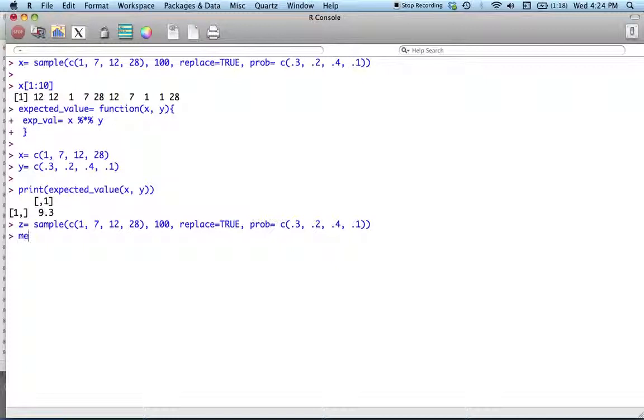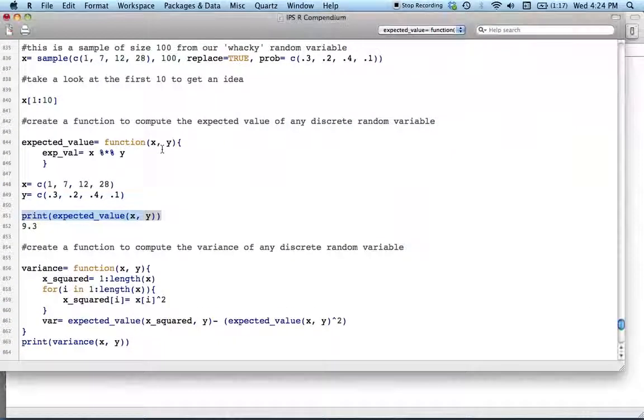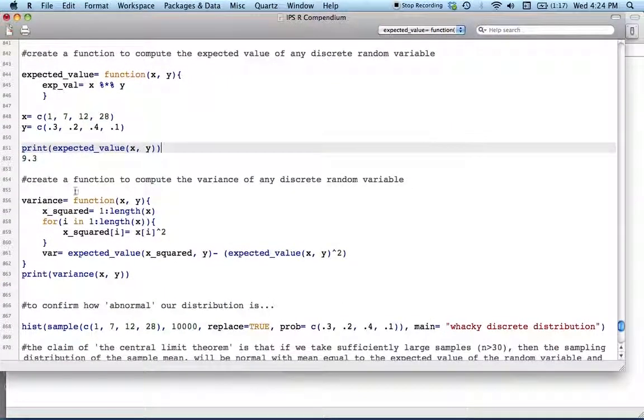The mean of z, the actual sample mean of this sample of 100 from this distribution, is 9.87. Let's do it again and see what we get, and again. We're getting things that seem to be reasonably close to the theoretical expected value. It's actually the distribution of these that we're going to be looking at in more detail, but first we're just going to move on with the tutorial here.